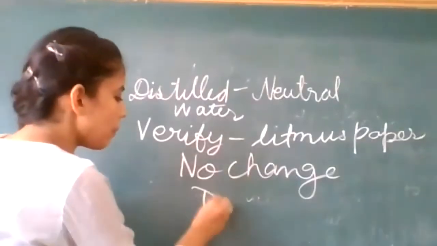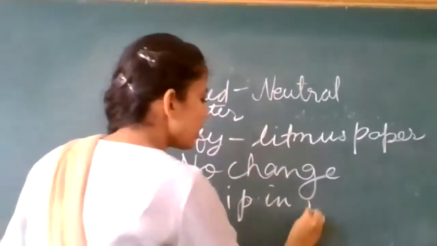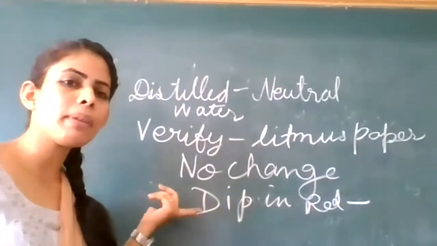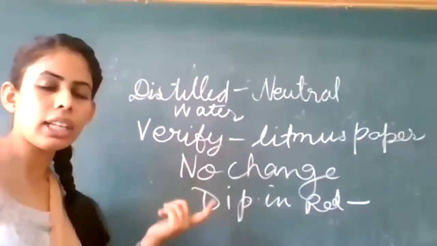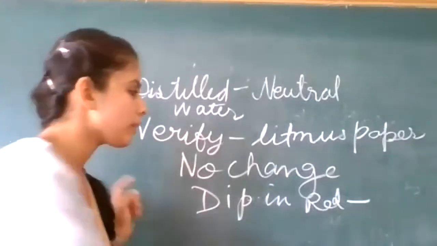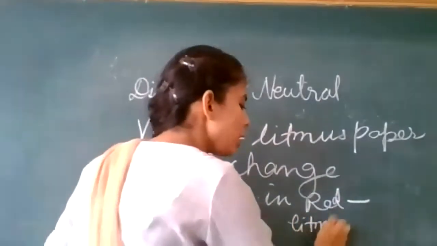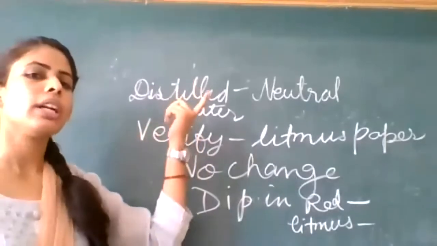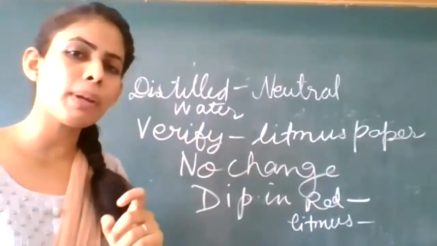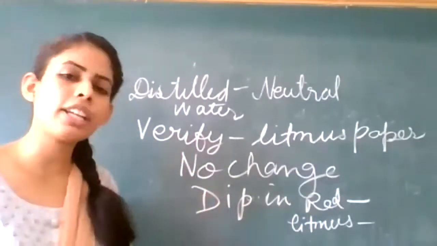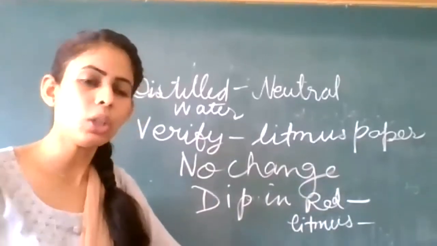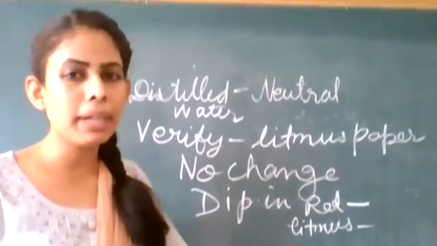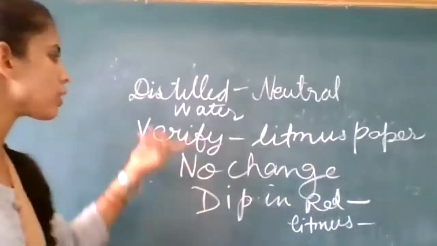Okay, firstly we'll dip in red. There is no change. So if I first dipped the red litmus paper into it, then there will be no change. And if we dip the blue litmus paper into distilled water, what will happen? There is no change. So it means that distilled water is neutral in nature. I am repeating again, distilled water is neutral in nature.